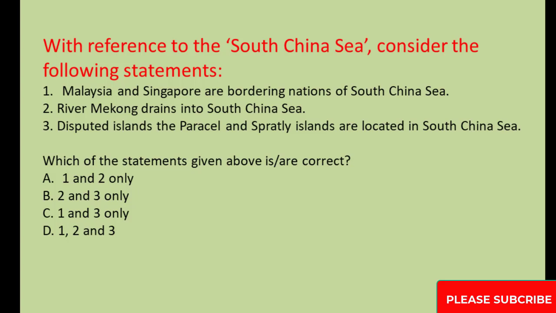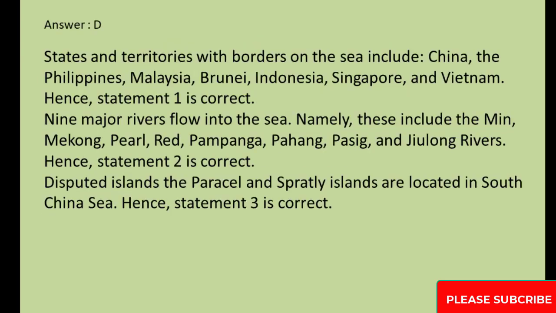Which of the statements given above is/are correct? A. 1 and 2 only. B. 2 and 3 only. C. 1 and 3 only. D. 1, 2, and 3. Answer, D. States and territories with borders on the sea include China, the Philippines, Malaysia, Brunei, Indonesia, Singapore, and Vietnam.